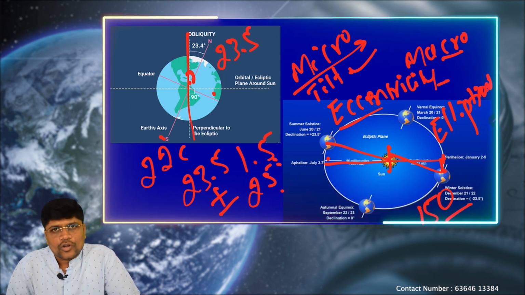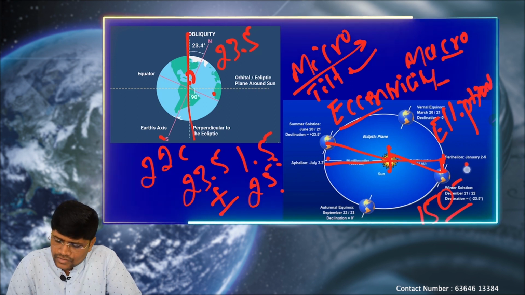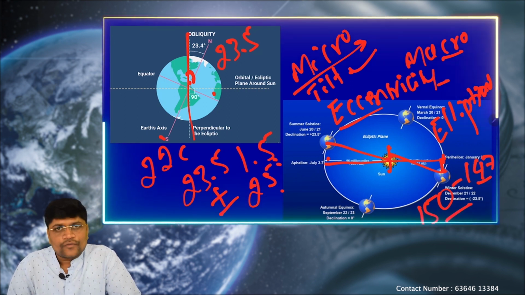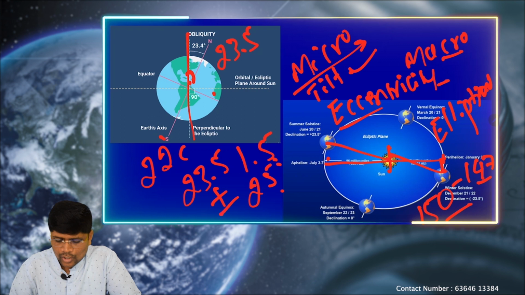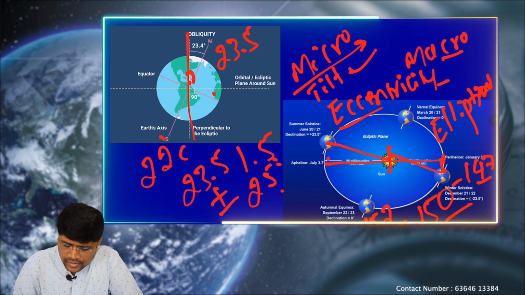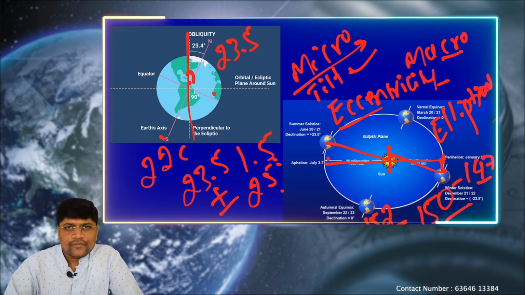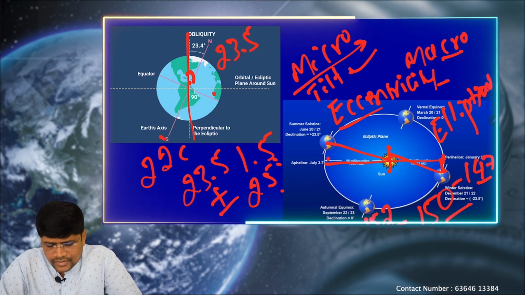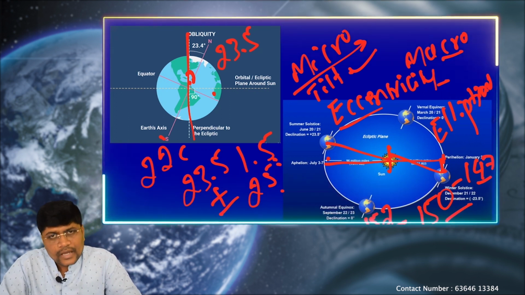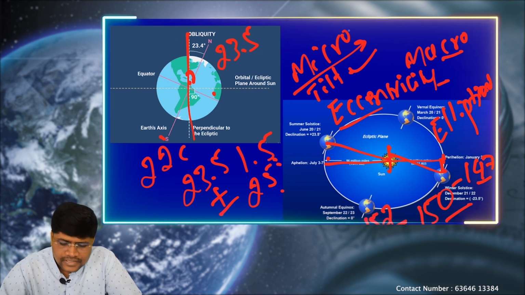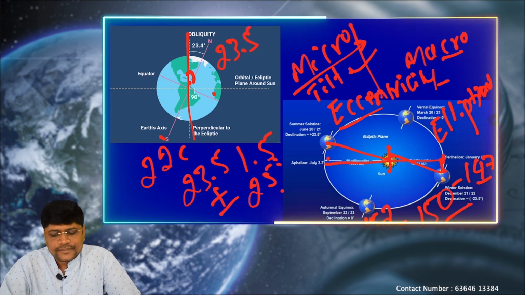Again, this is not constant. We take this average because it can come back to 147 million kilometers, or it can go up to as much as 152 million kilometers. So even these minor variations in the distance between the Sun and Earth are not observable for us. That's why these are called micro movements.